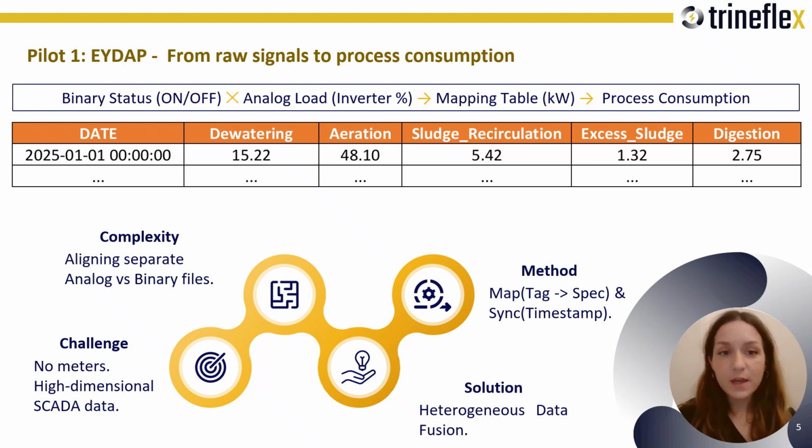Firstly, we synchronize timestamps. Then we map each tag to the correct equipment specification and convert raw operational signals into a ground truth consumption time series per process. The key takeaway is basically that before we forecast, we must define what consumption means operationally and how it is computed from our signals.